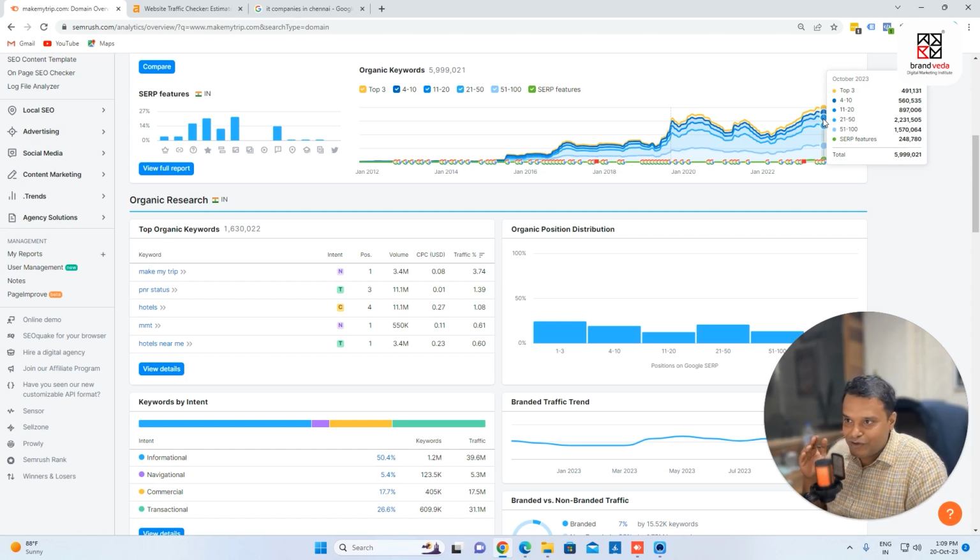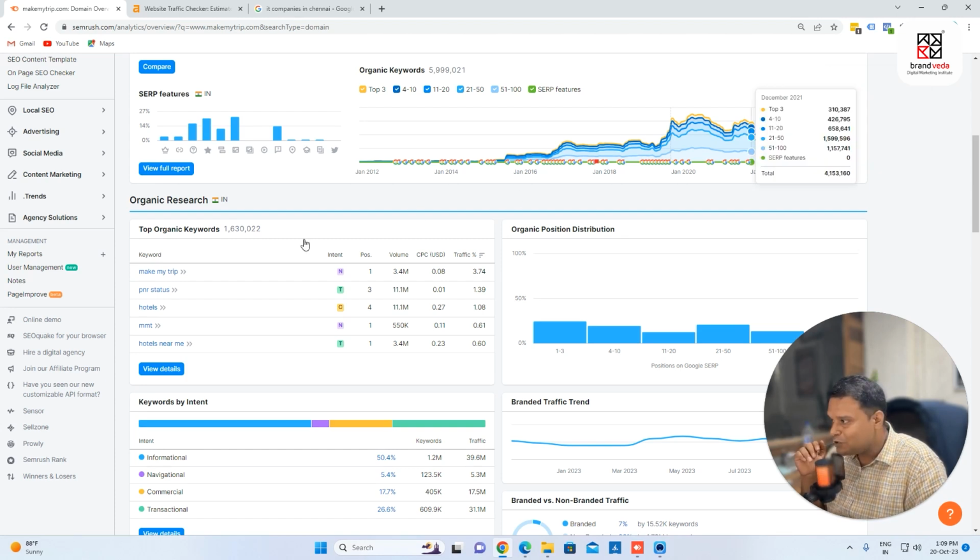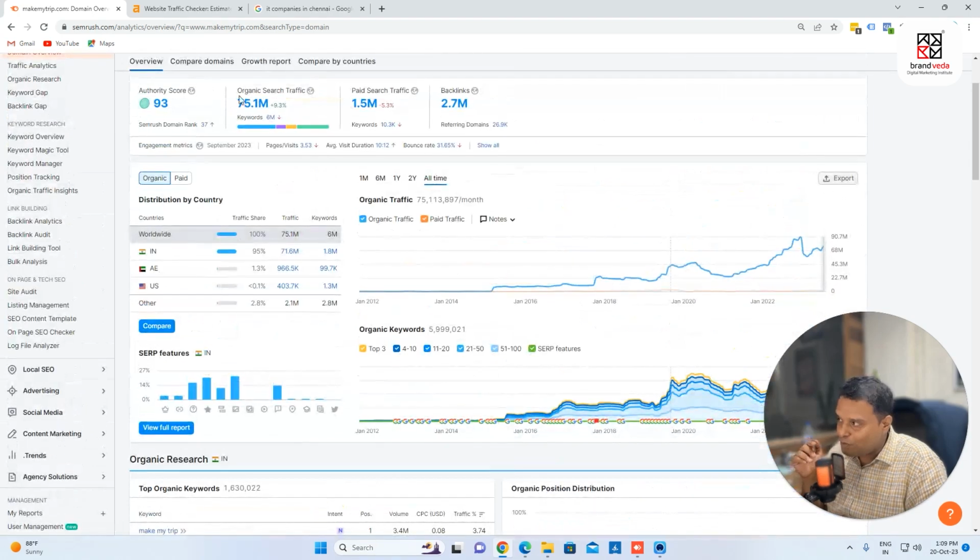So they are actually having approximately 6 lakh keywords. You can see this is one word, Make My Trip, 3.74. PNR status 1.39. Hotels 1.08, right? So these are the words that people are searching. The point which I want to tell you is this is all about organic traffic.